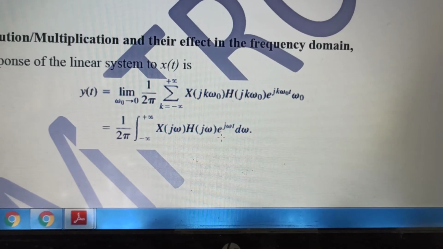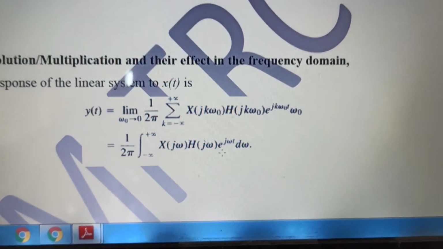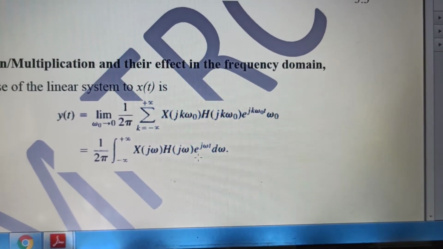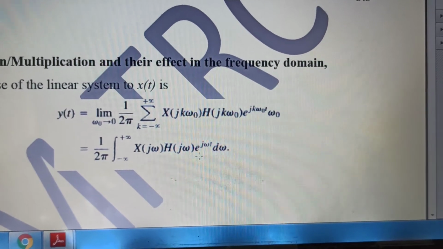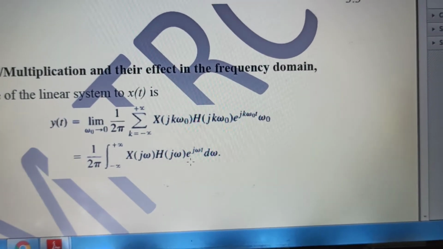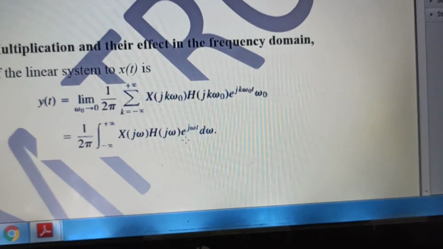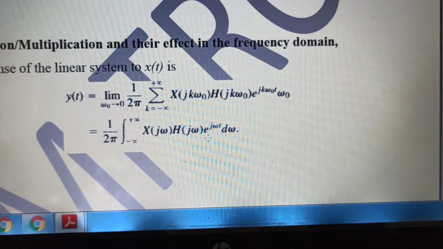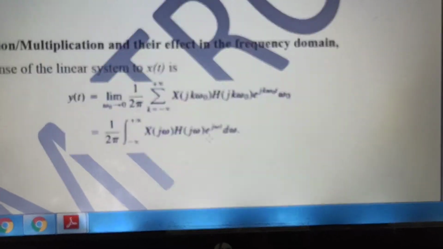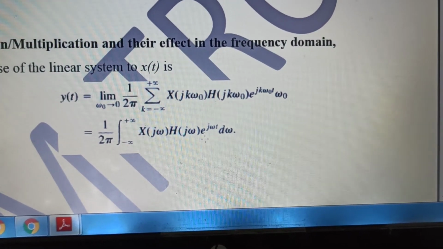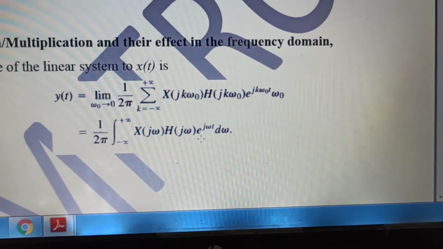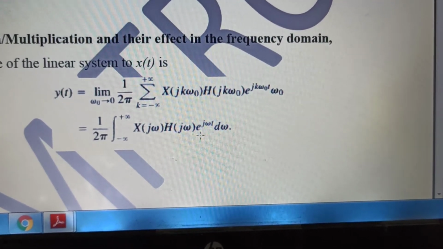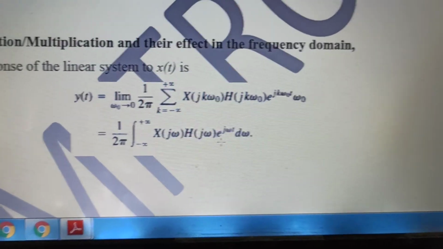The minimum gap will be omega naught, the spacing. Now if omega naught is tending to 0, then obviously k omega naught will become omega and omega naught will become d omega. That is, omega naught is very small, so I can say that omega naught is d omega. Also, if omega naught is very small, then the number of k will become infinite, so the samples will be very many. So this will get transferred from the discretized version to the continuous version: 1 upon 2 pi, minus infinity to infinity, X of j omega, H of j omega, e to the power j omega t.